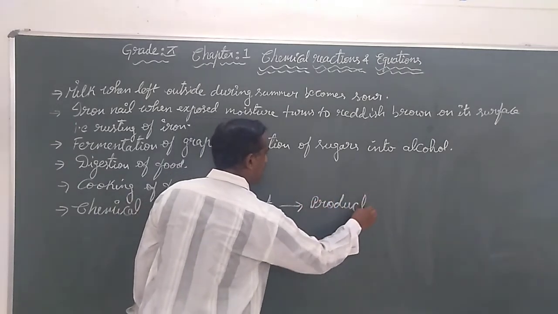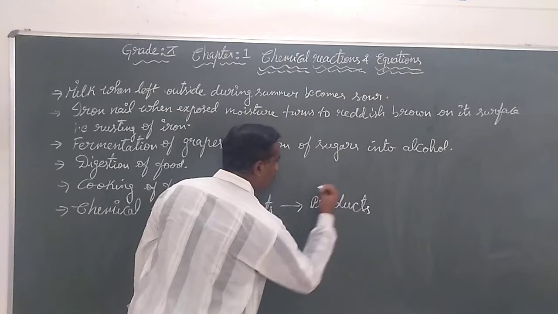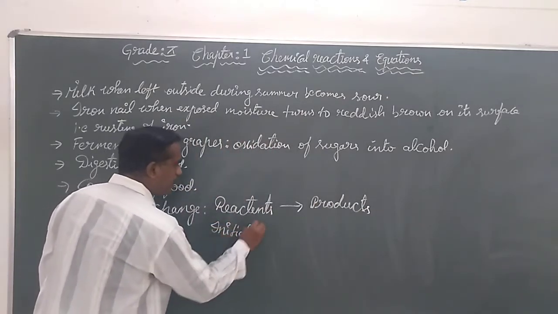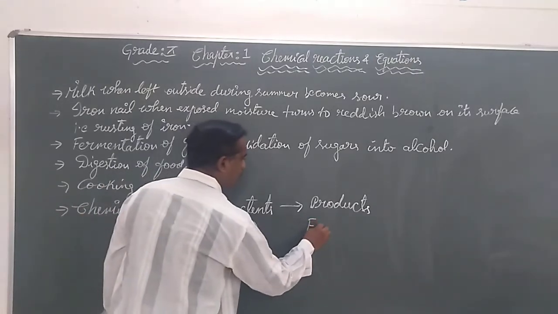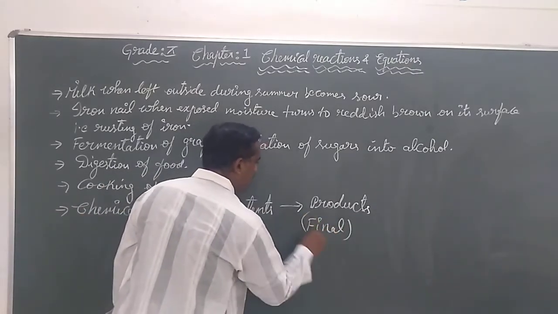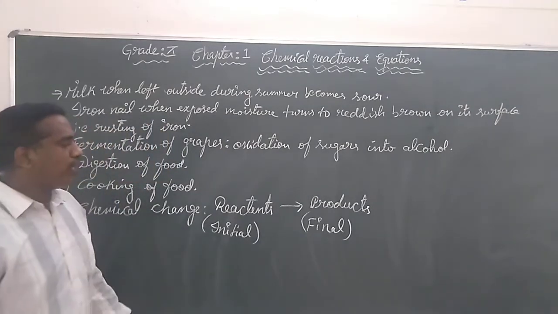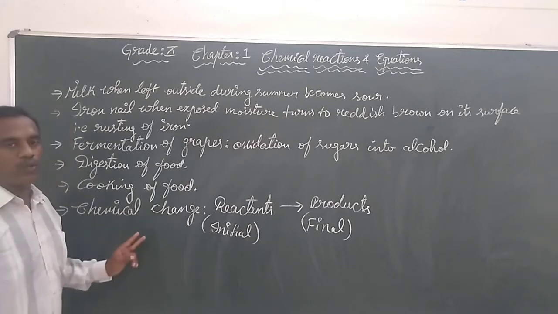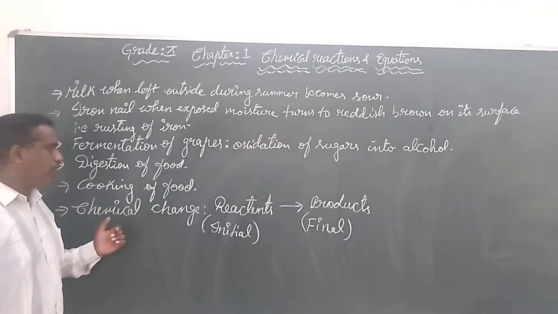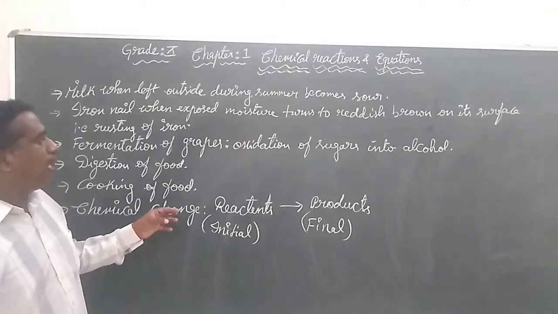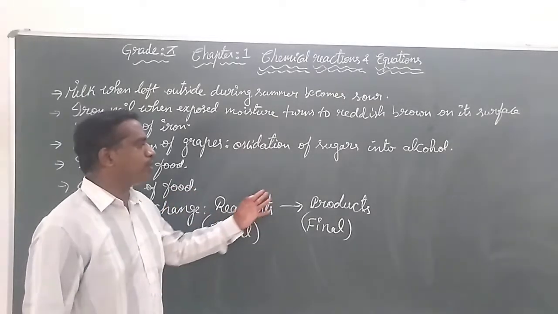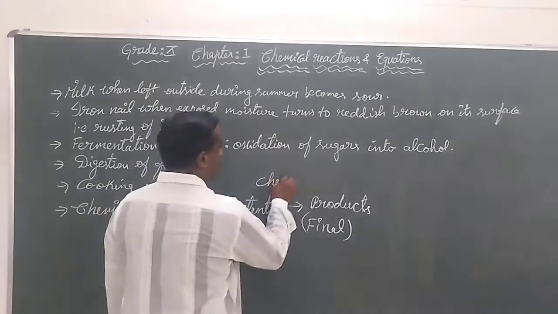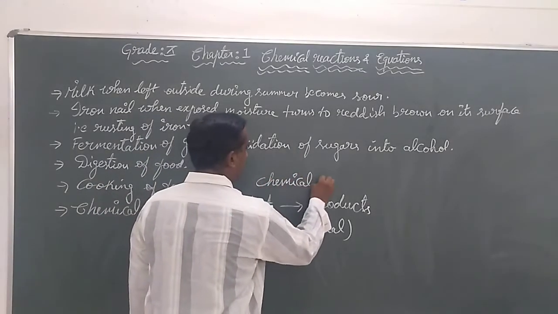Reactants are the initial substances and products are the final substances. So when a change is permanent, we call it a chemical change. This process where a reactant is converted into a product is called a chemical reaction.